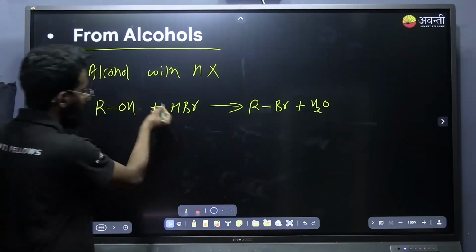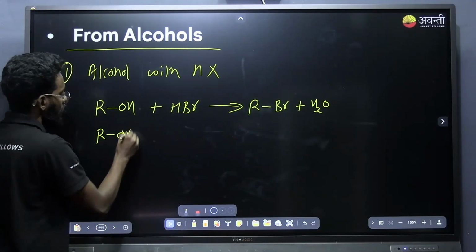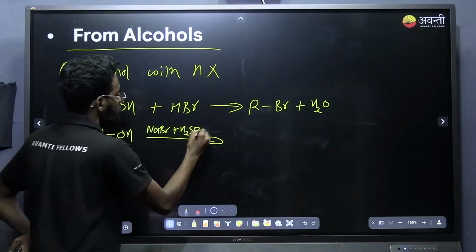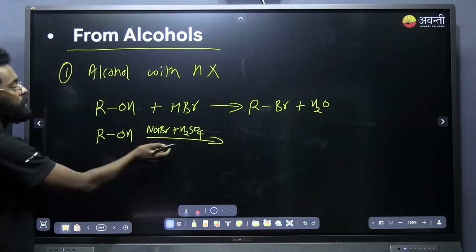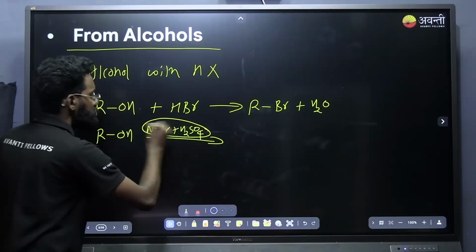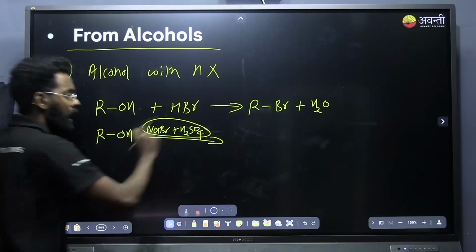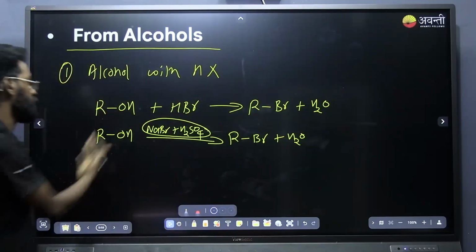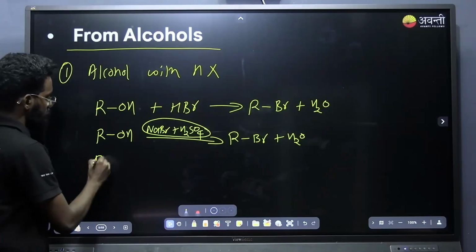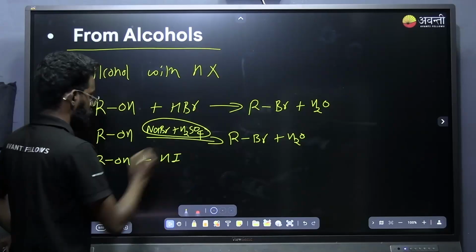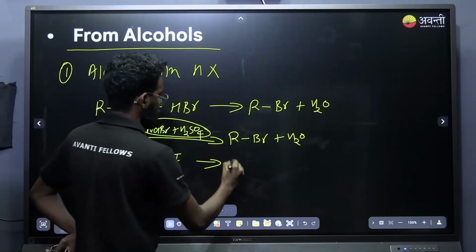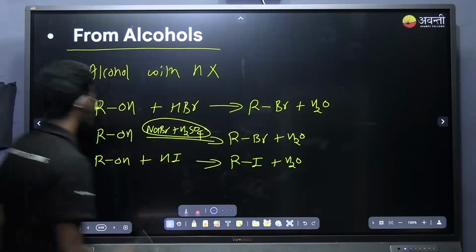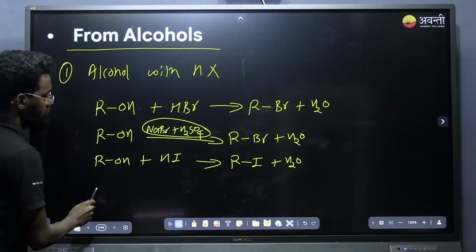Now instead of HBr, in some questions they can also give ROH treated with NaBr plus H2SO4. Don't get confused. This reagent will give HBr, and the final product is the same, RBr plus H2O. It is not a different reaction. Both are the same. Another one is ROH plus hydrogen iodide. For hydrogen iodide also it is the same thing, and I will get RI plus H2O.